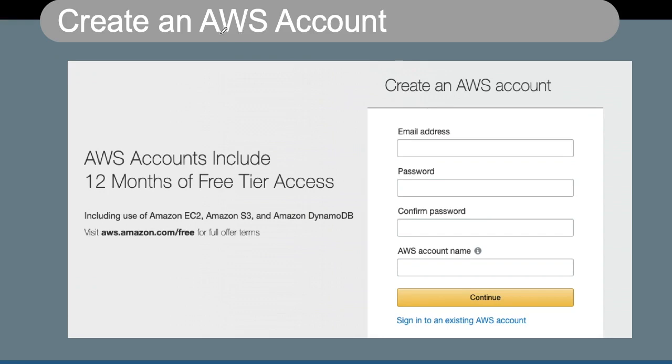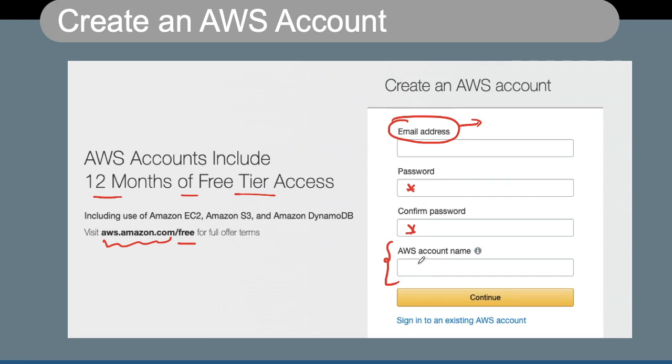Now whenever you want to create an AWS account, you simply go to aws.amazon.com and create a free account, which gives you 12 months of free tier access. The free tier access we have just discussed in the last slide. You have to put in an email address, which will typically be your AWS root account. This email address will be connected to your AWS root account, and you need to put in your password, confirm your password, and define a name for your AWS account.